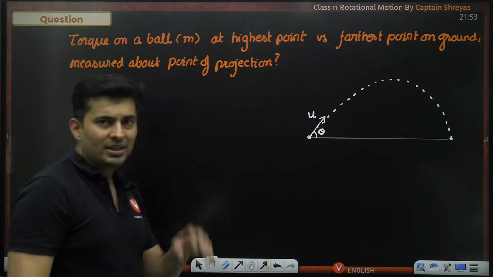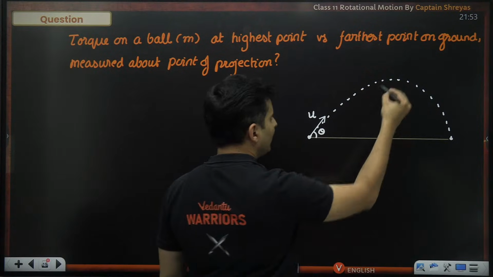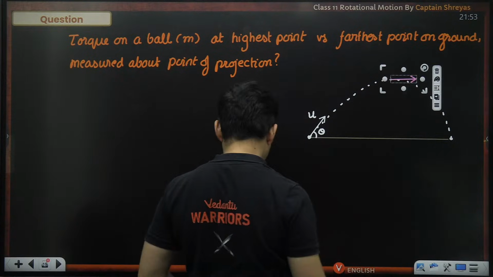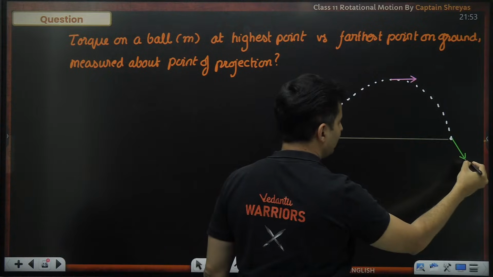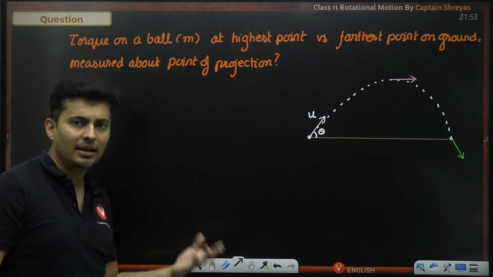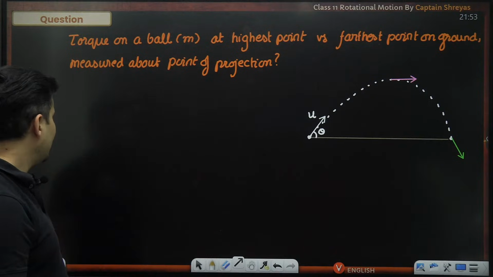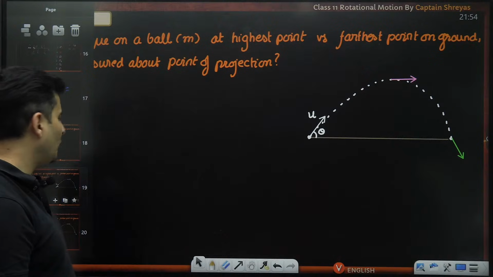Now, there are 2 points which we have to consider. The first point is the topmost point, versus the second point when it is down over here on the ground. These are the 2 places where we have to figure out how much torque is there on the body. Let's start with the topmost point first.